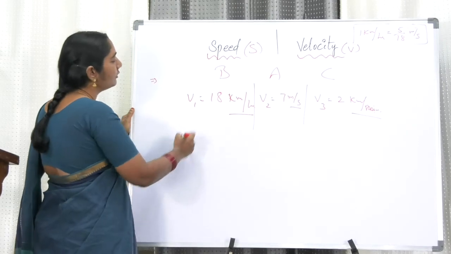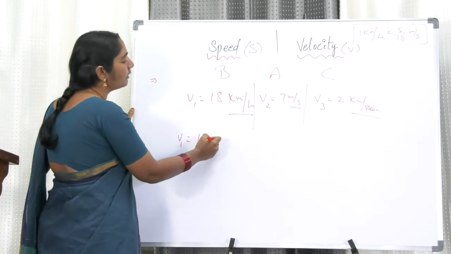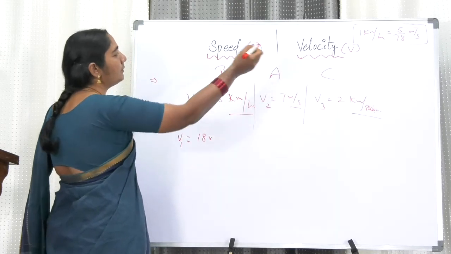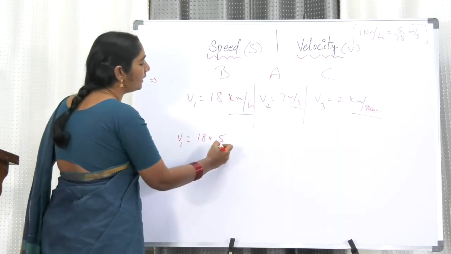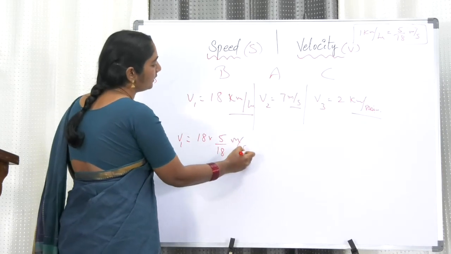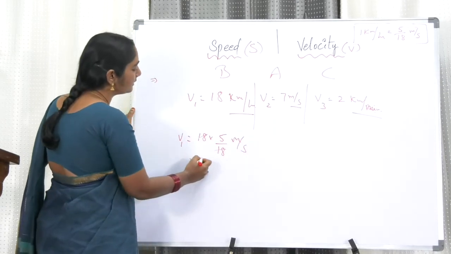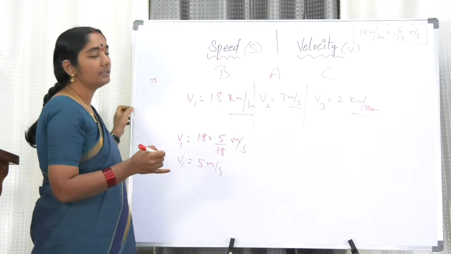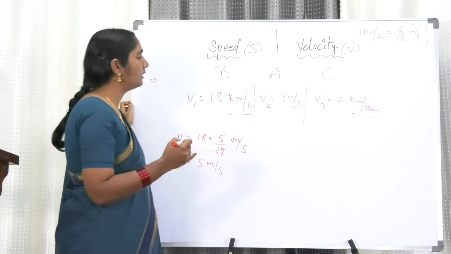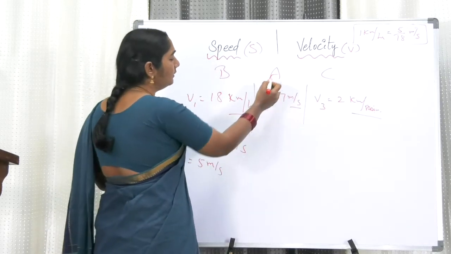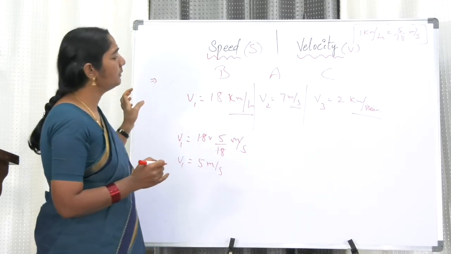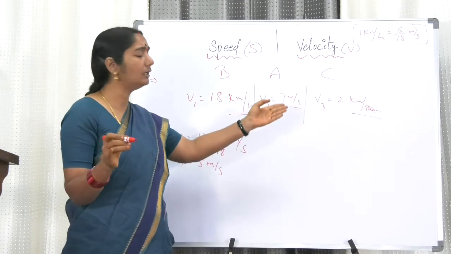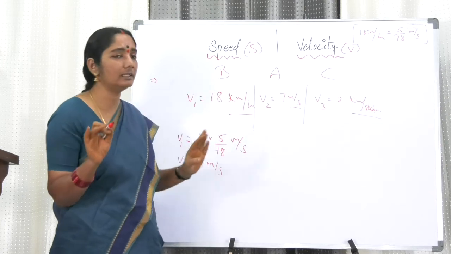Now V1, the velocity of the bicycle, let us convert into meter per second. 1 kilometer per hour is equal to 5 by 18 meter per second. So 5 by 18 meter per second. Now 18 gets cancelled, 5 meter per second. So the bicycle is going with a speed of 5 meter per second. We got it. Second, the athlete is going with a speed of 7 meter per second. So we need not convert because it is already 7 meter per second. We need not do anything there.